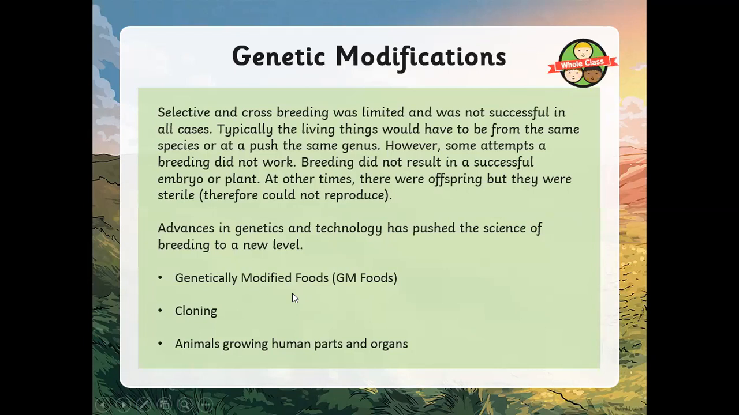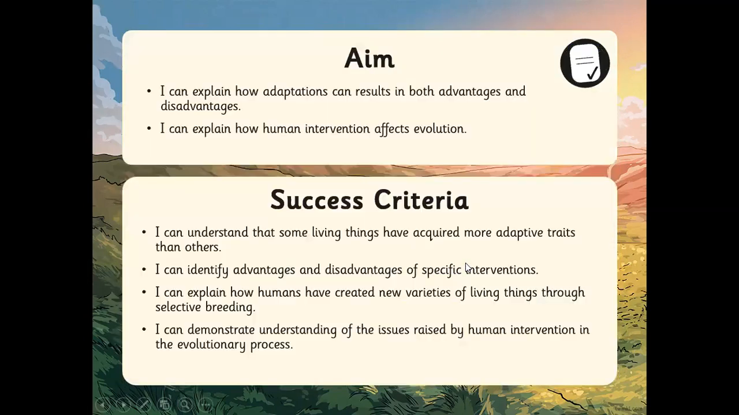Now, selective crossbreeding was limited and was not successful in all cases, and typically the living things would have to be from the same species, or at a push the same genus, and that's something you might need to look up to understand what that word means. However, some attempts at breeding did not work, and it does not always produce the right plant, for example. But with our scientific growth, we've been able to use genetics and technology to help create different types of foods.